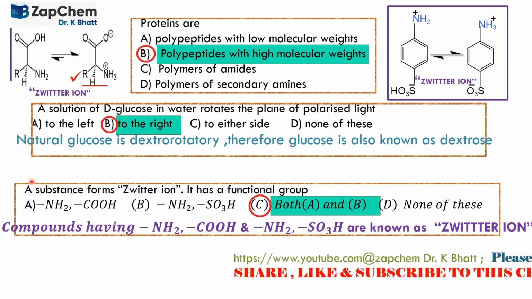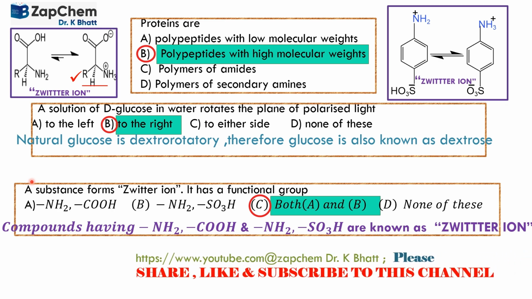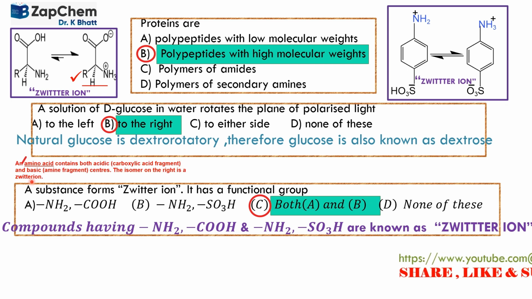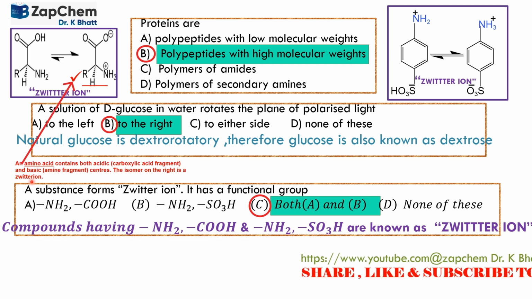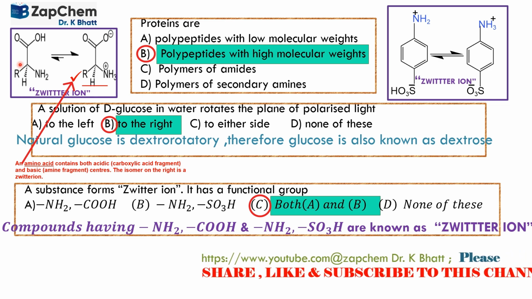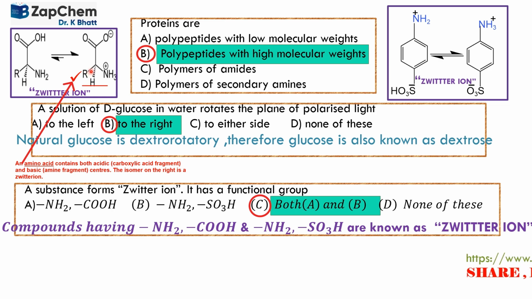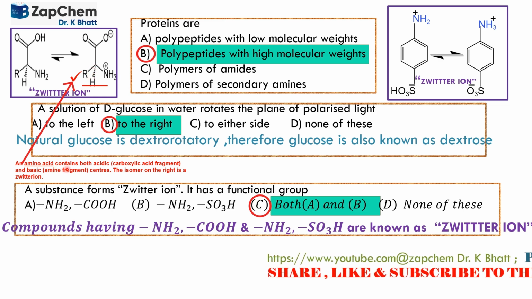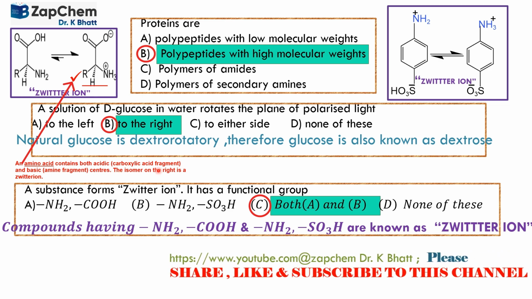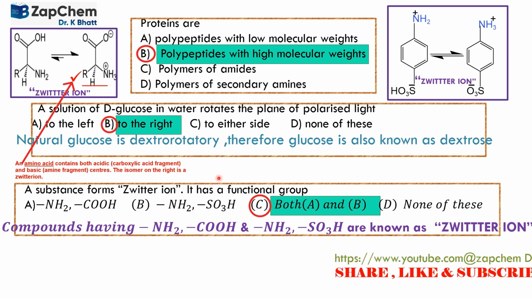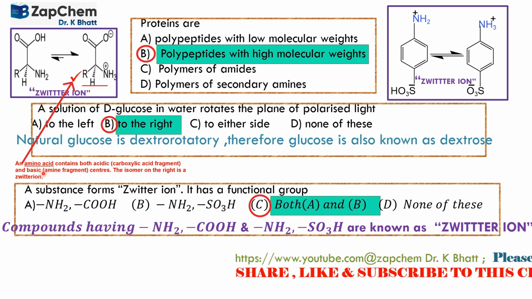This is also a zwitterion and the correct option. So that's the explanation. Although there is a tautomeric form, the form represented on the right-hand side is the amino acid containing both acidic carboxylic acid and basic amine fragments. The isomer on the right side is the zwitterion.